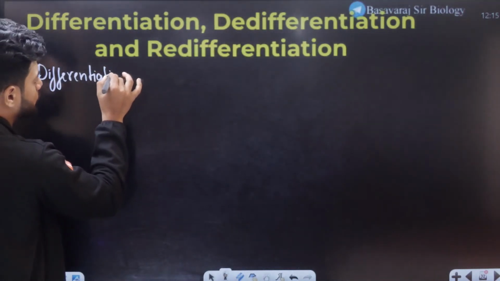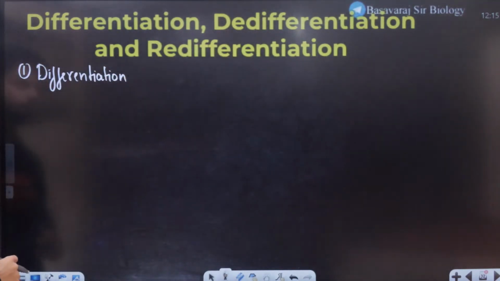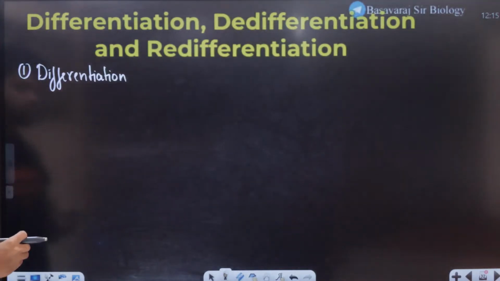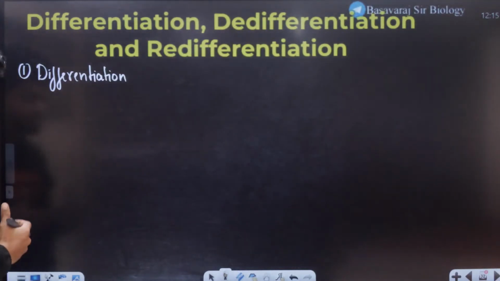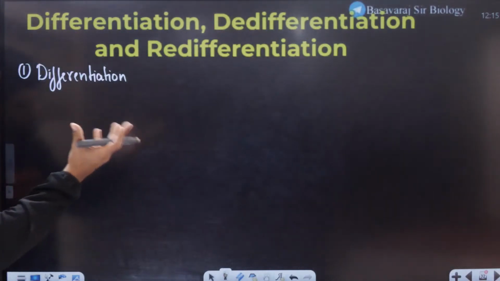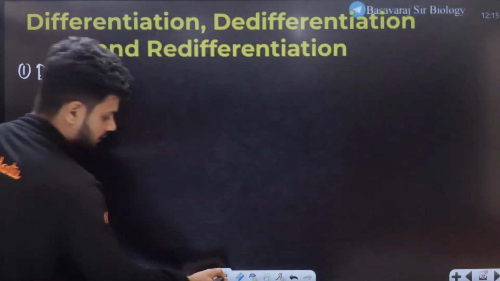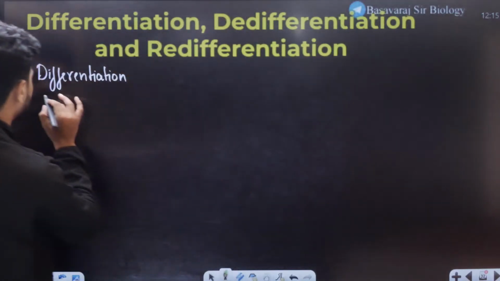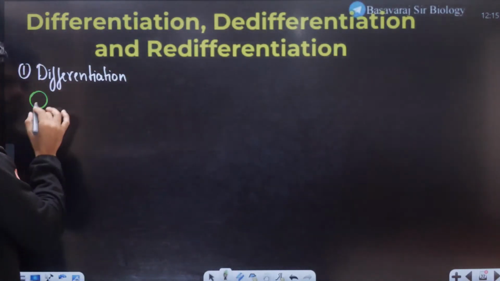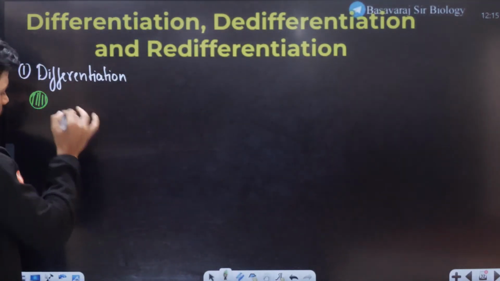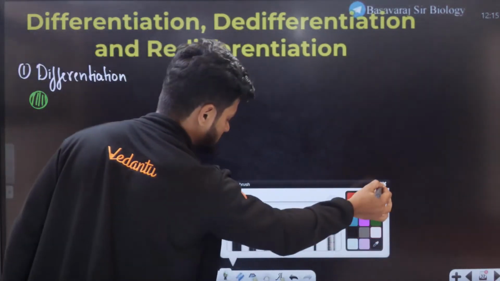I hope it is visible to all of you. I want to accommodate everything in one board. Okay, let's start with differentiation. Now, what exactly happens in differentiation? Let's say we have a meristematic cell right here. Now, this meristematic cell can divide nicely. Dividing cell it is.